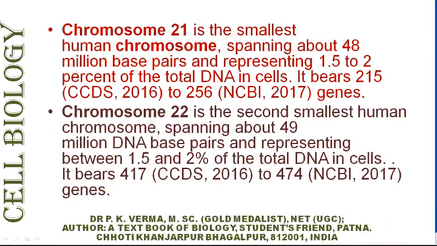That means it has 1 million more DNA than the 21st chromosome. Although it has 1.5 to 2% of total DNA, the number of genes as reported by CCDS is 417 and as reported by NCBI is 474. So the number of genes is also almost 200 more.